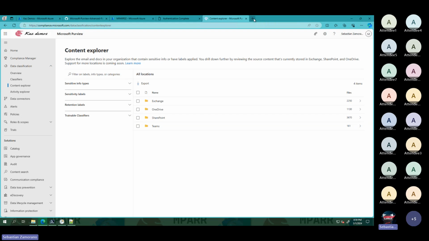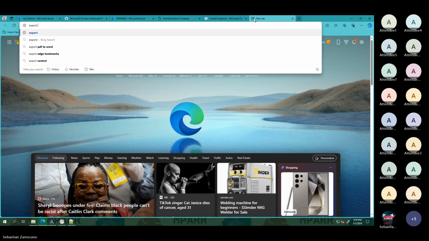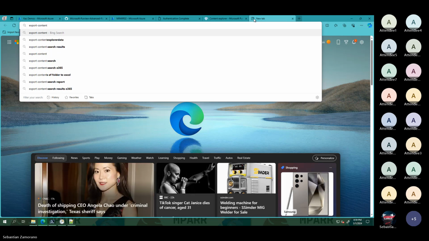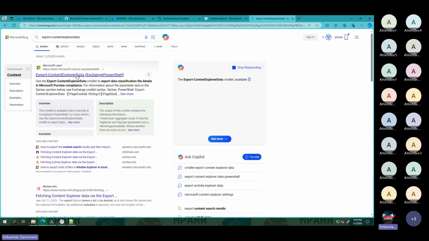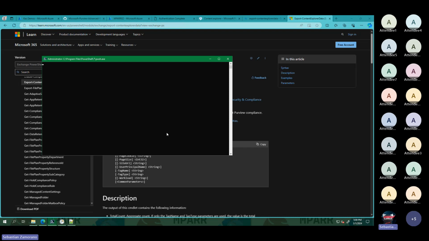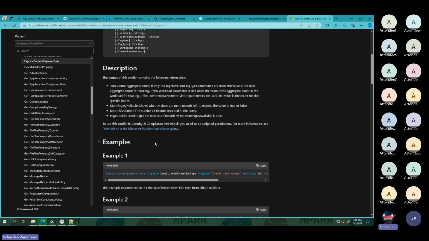What happened? A few months ago, a cmdlet was released, and to use this cmdlet, you need to have some level of expertise, because you can export a limit of 10,000 records. And we can see on Content Explorer that we have 100,000 or millions of files that match. To get all the information, we need to page through the data.